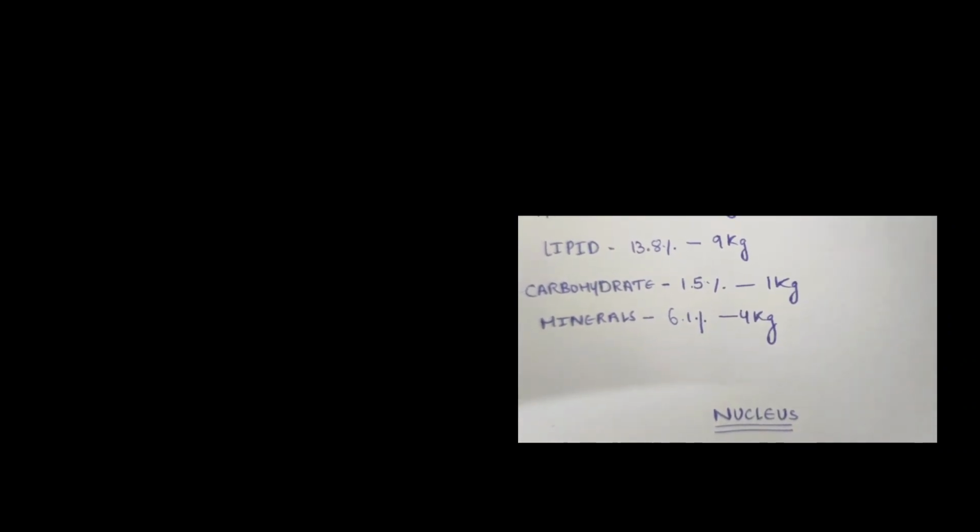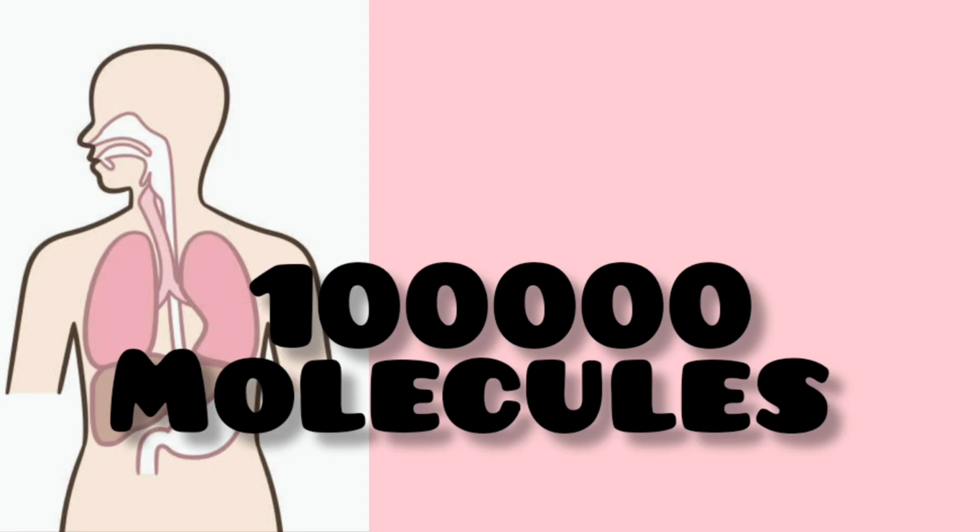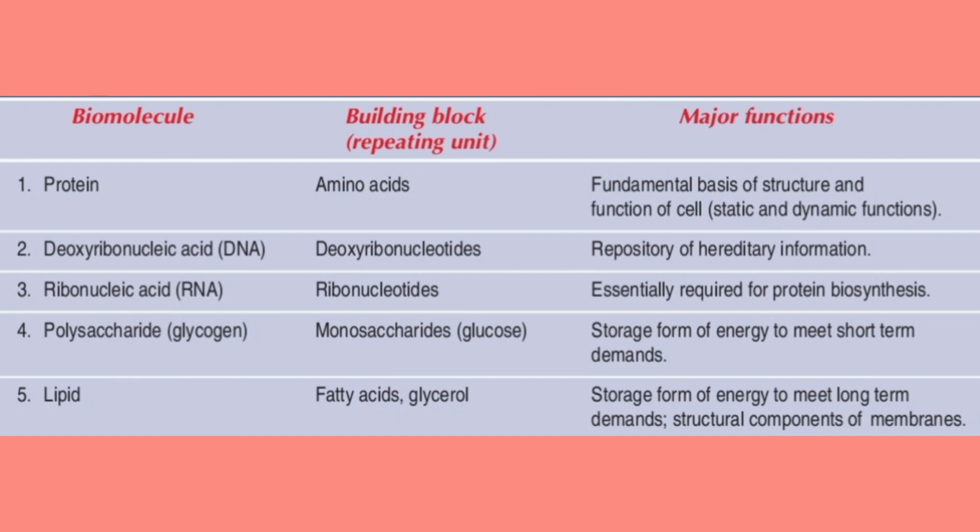And now life is full of lifeless chemical molecules like for example, single E. coli molecule has 6,000 different organic compounds, and man may have about 1 lakh types of molecules. Here we can see the table. The complex biomolecules are made up of monomeric units like for example, here we took 5 types of molecules.